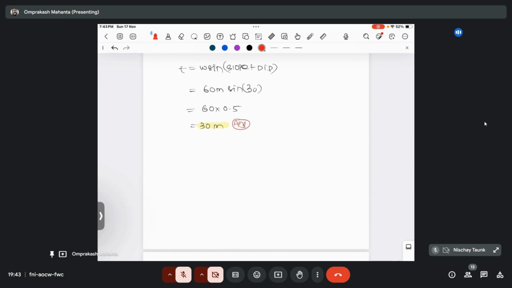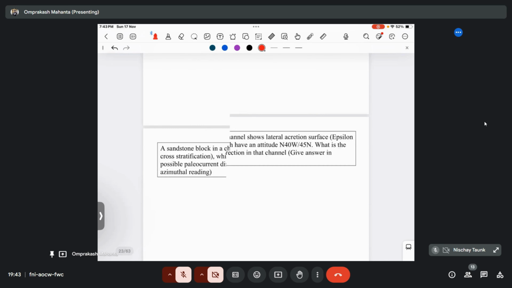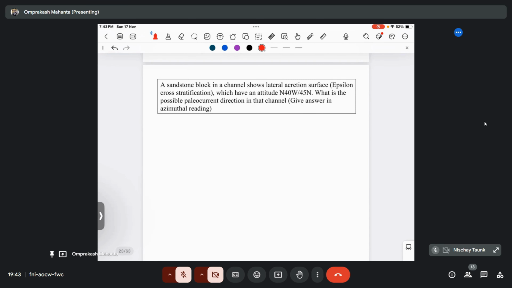If they are dipping in the same direction, then the formula will be T equal to W sin (slope minus dip). If they are dipping in opposite direction, then T equal to W sin (slope plus dip). Okay, so let's move to the next one.